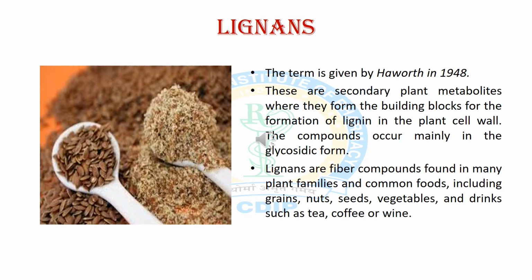Now we will discuss the first flavonoid containing crude drug, lignans. This term was given by Haworth in 1948. These are secondary plant metabolites which are responsible for formation of lignin in the cell wall of plants, and they are found in various common foods like grains, nuts, seeds, vegetables and drinks like tea, coffee and wines.